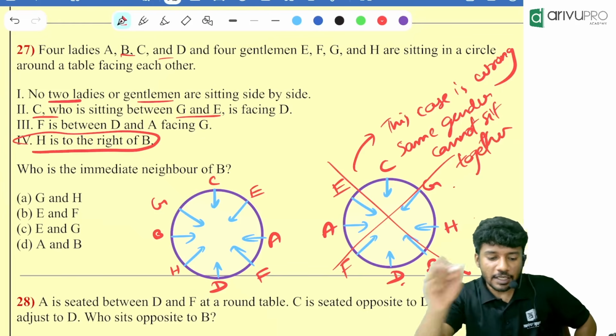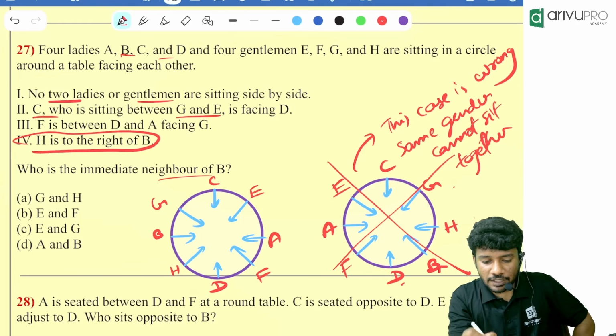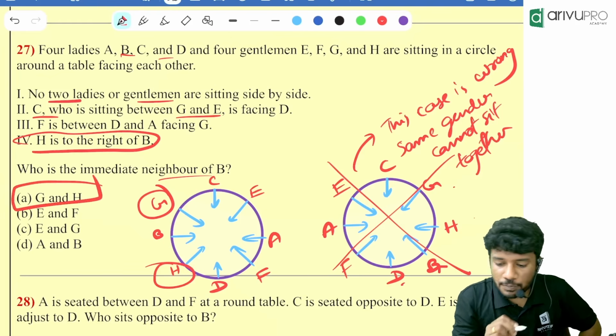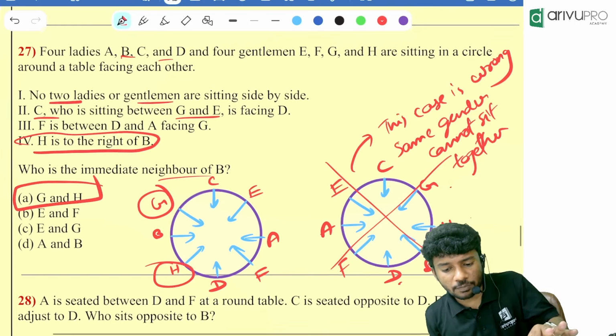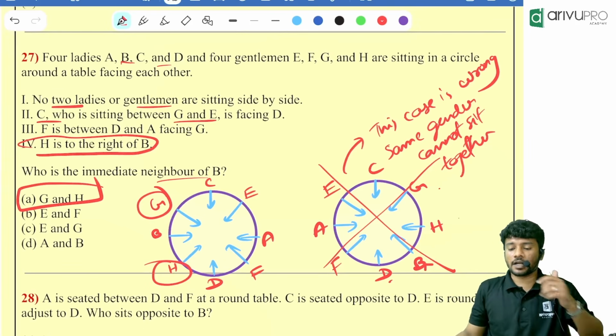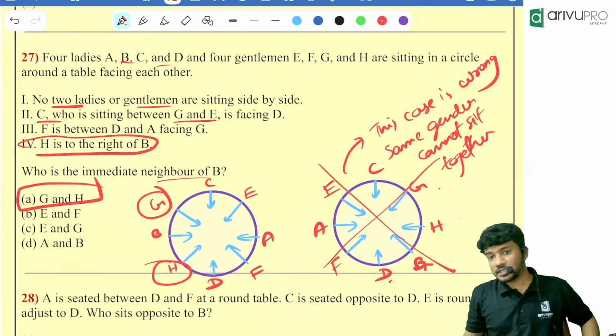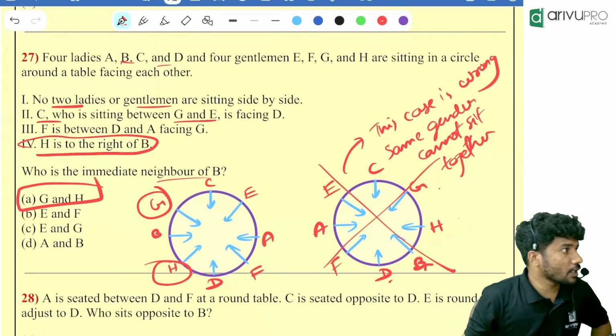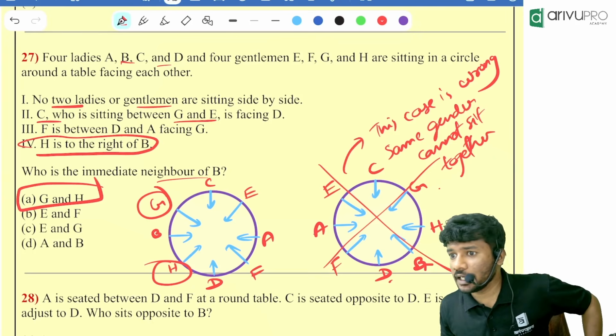Now tell me, who is the immediate neighbor of B? G and H. Option A is the answer. I hope that everyone got the answer. Pakka everyone got the answer. Yes, Jayasri, you got the answer. Yes, Purnasri got it. Yes, online everyone. Pakka? Done? Yeah, can we go for the next one?